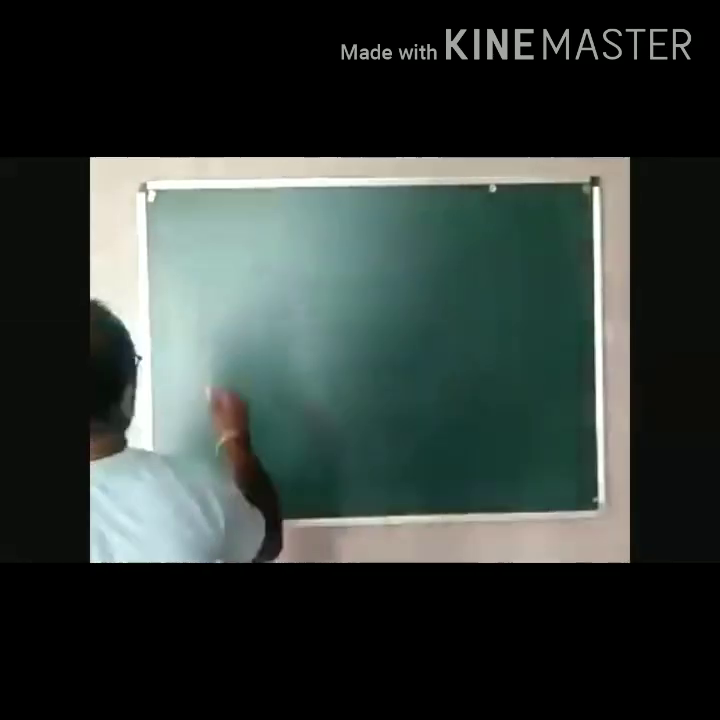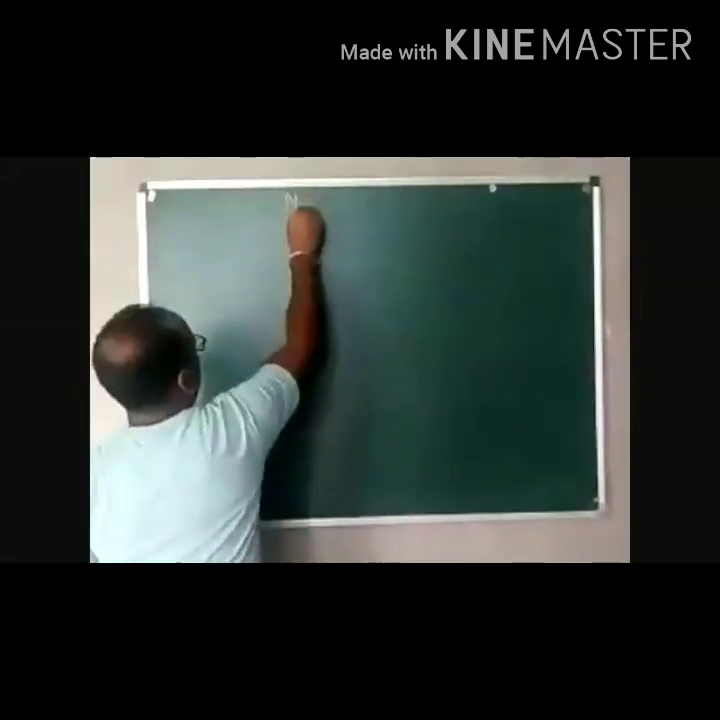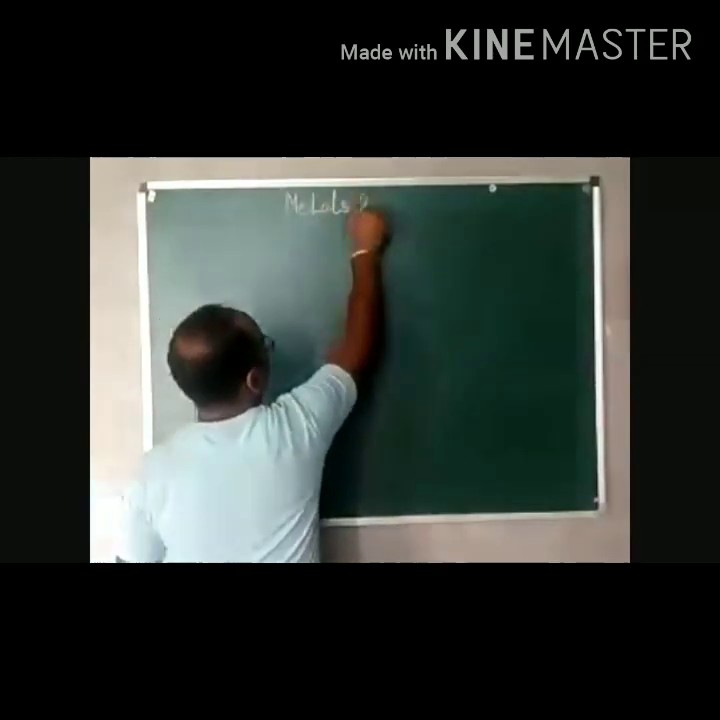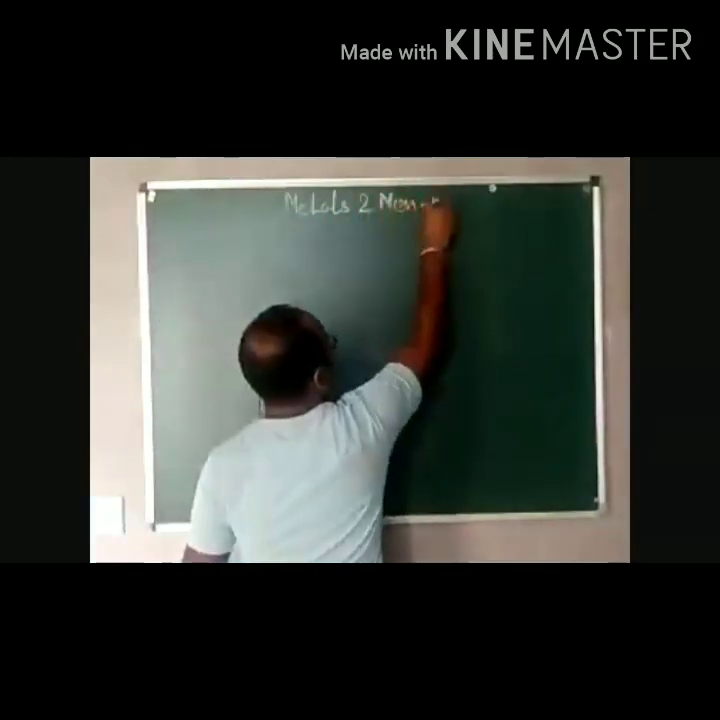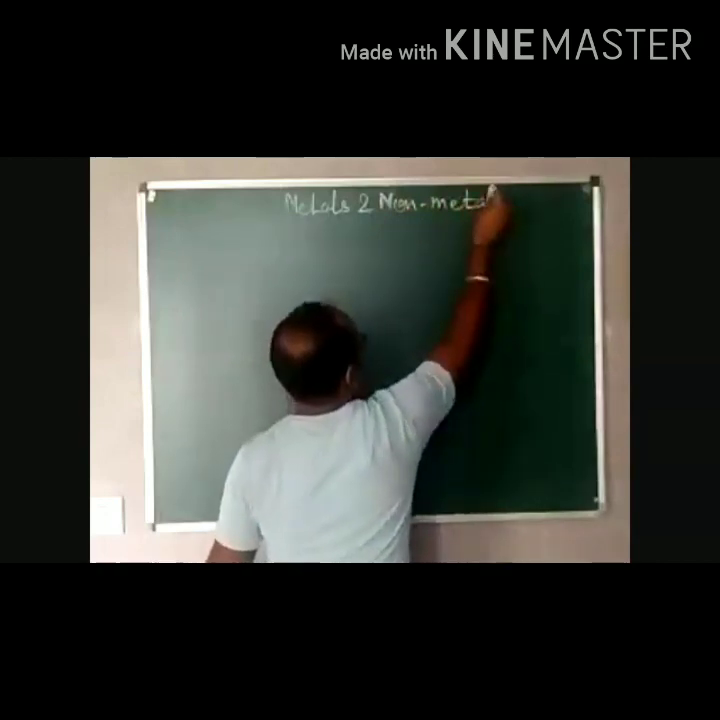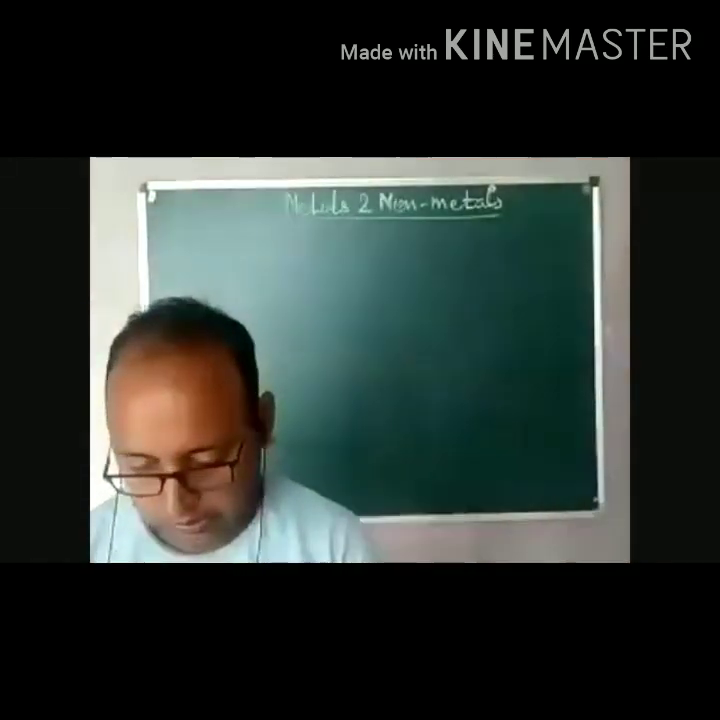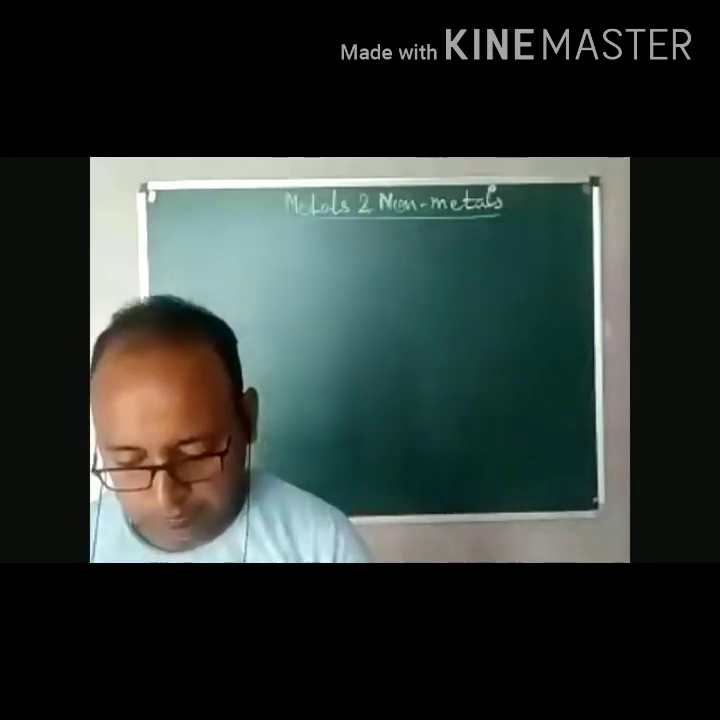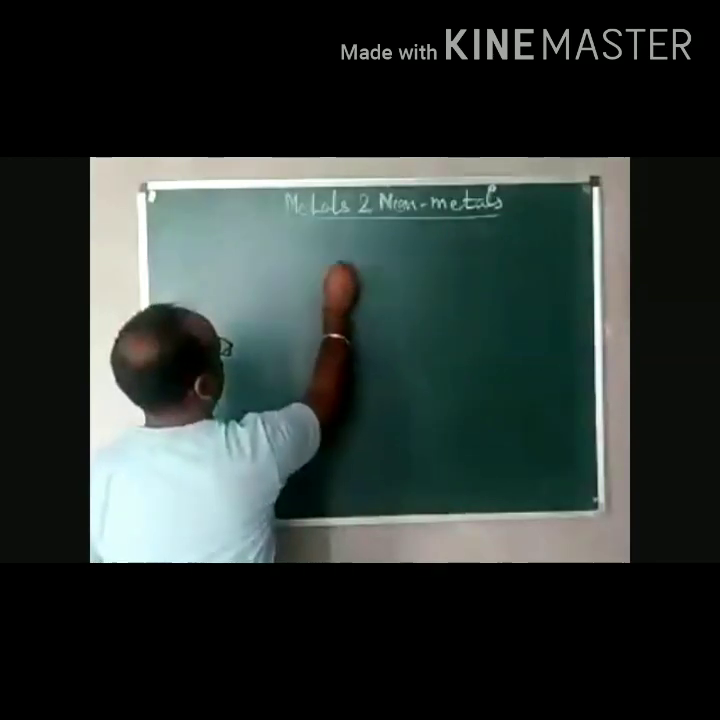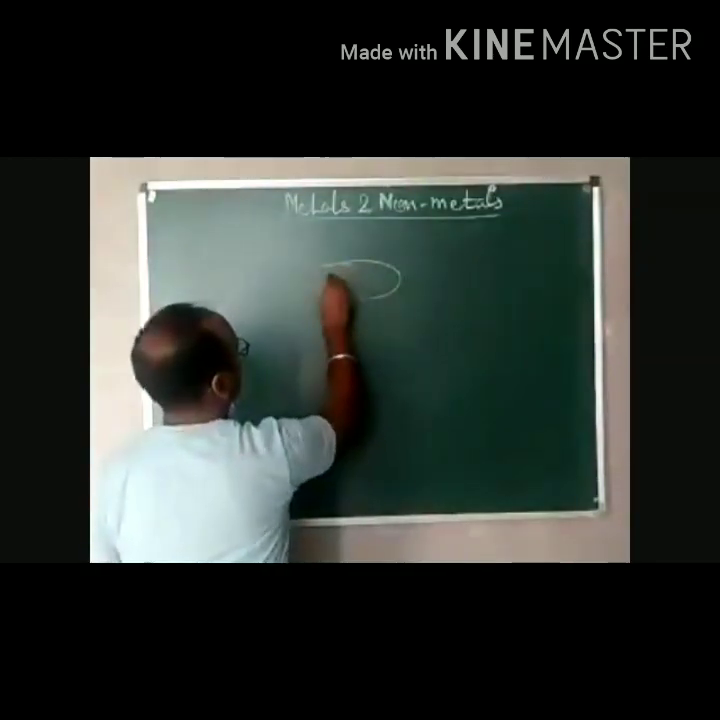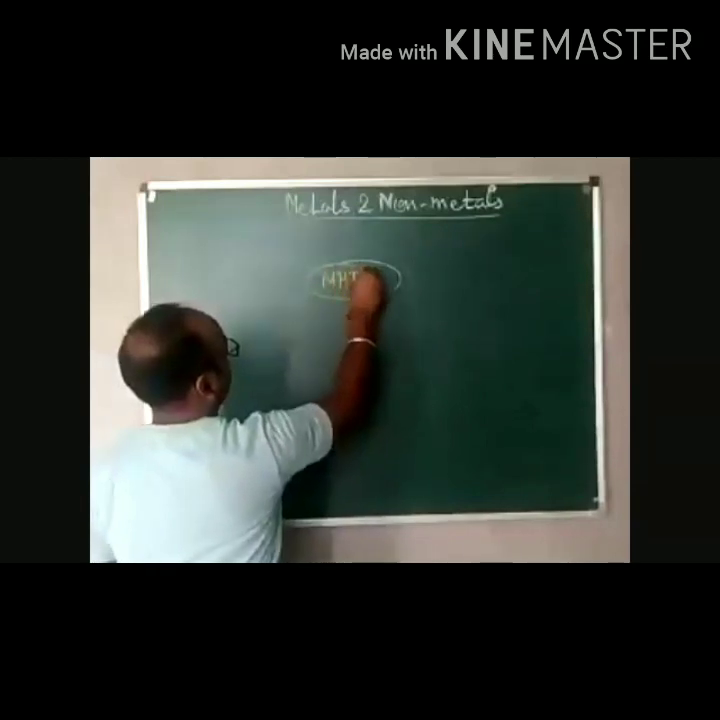Everyone. So today we are going to revise chapter number 4, that is metals and non-metals, with the help of our concept map only. So let's start. In this chapter we all are aware about that term that we call metal.